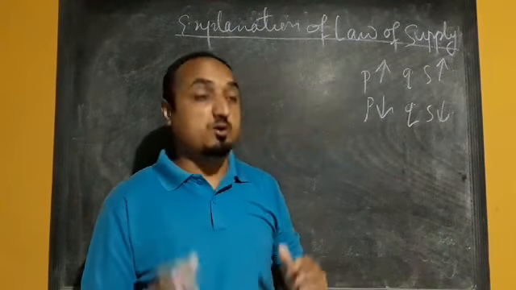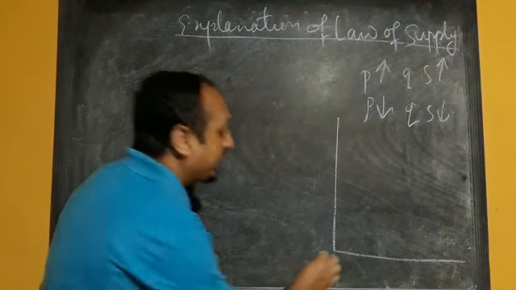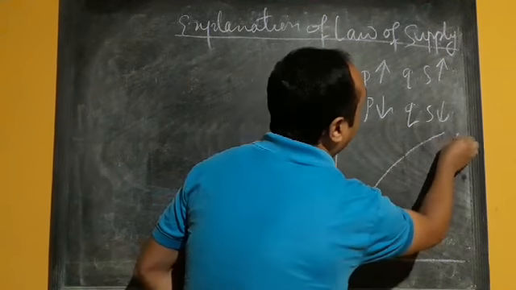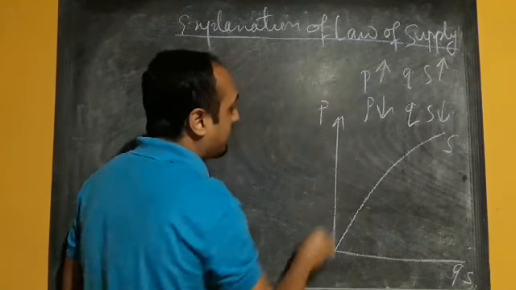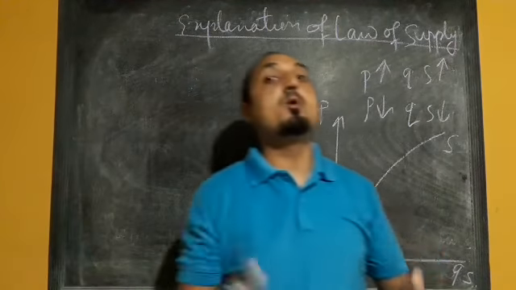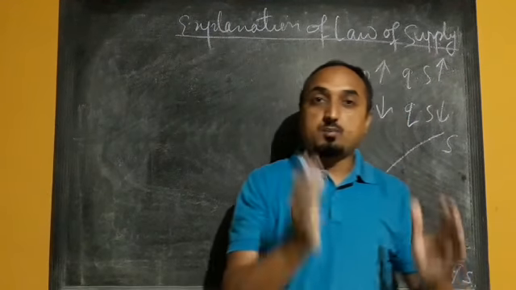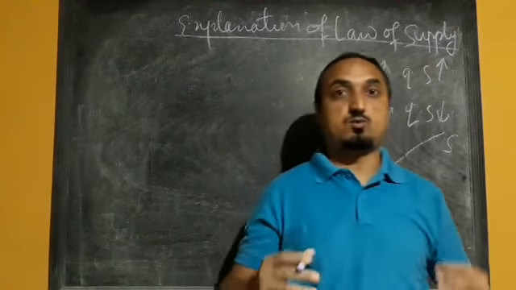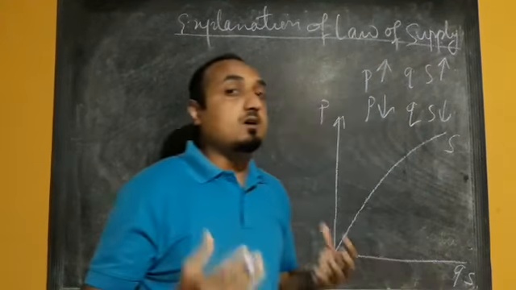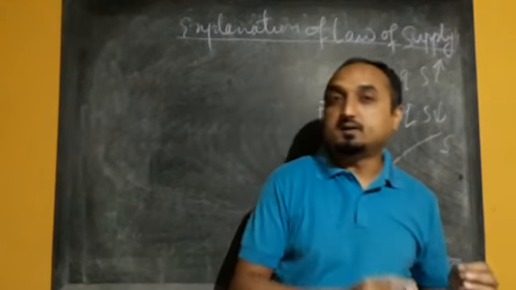And because of this positive relationship, we know that the shape of the supply curve will be upward sloping. Okay, shape of supply curve is upward sloping. So this upward sloping shows that there is a positive relationship between price and the quantity supply. Now we have to know the reasons. What are the factors that cause the upward sloping or the positive relationship between price and quantity?